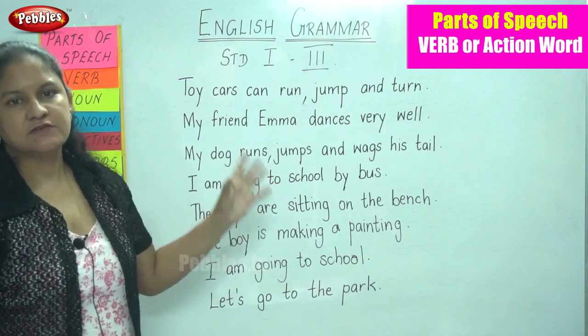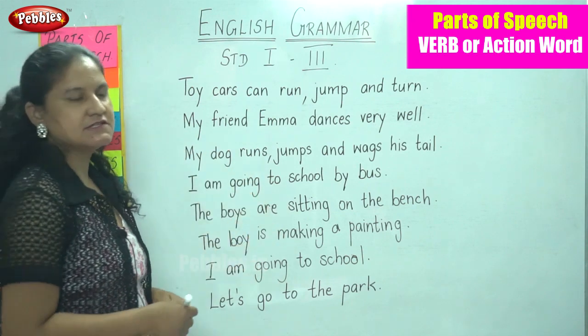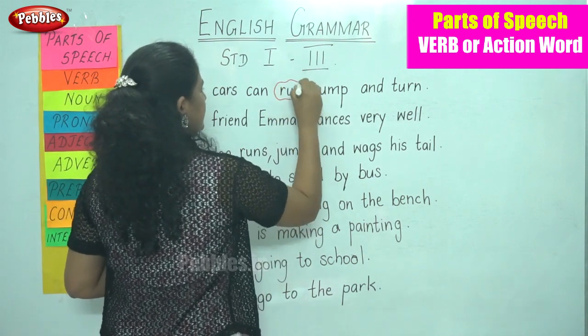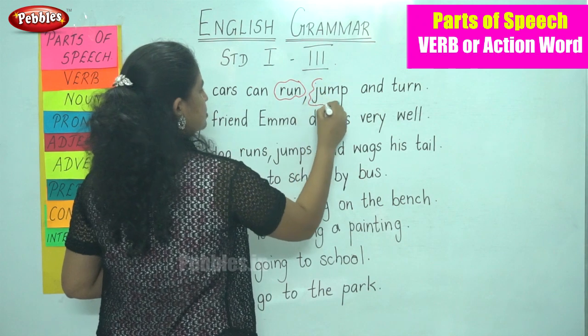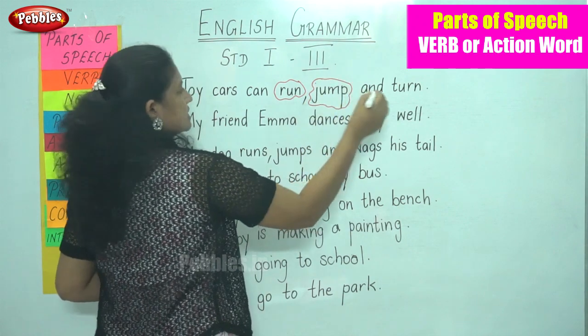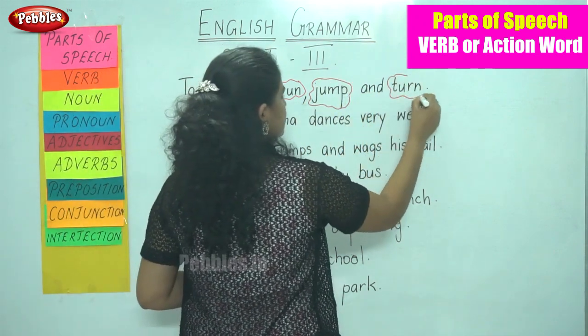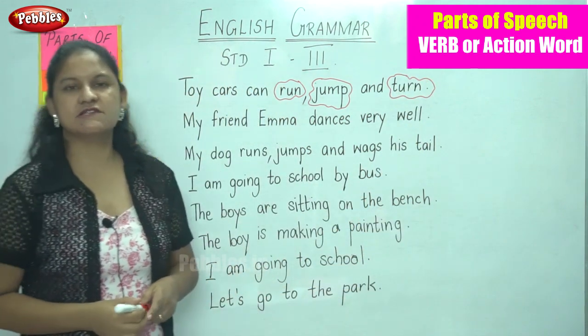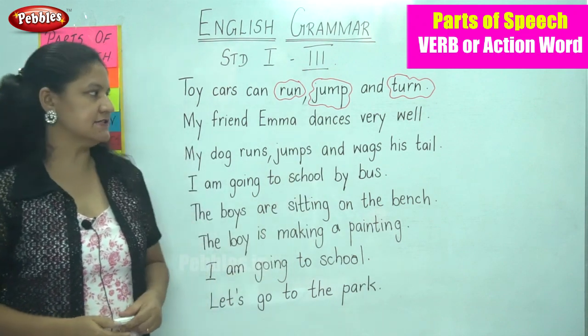So there are three action words in the sentence. First is the toy car can run, next it can jump, and next it can turn. So these are the three action words done by the car. So these are the three verbs in the sentence.